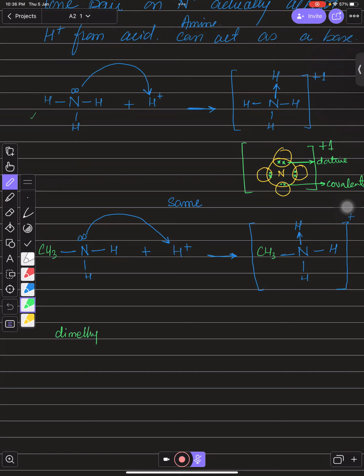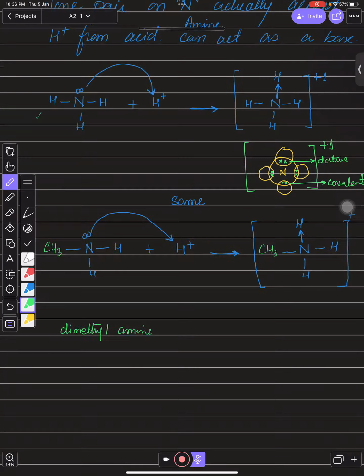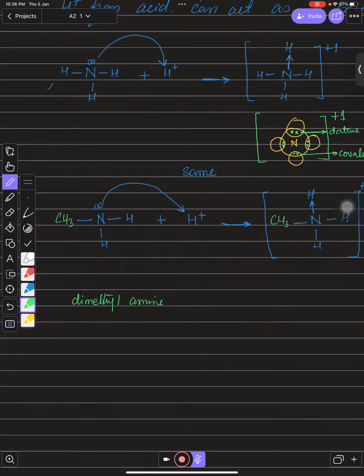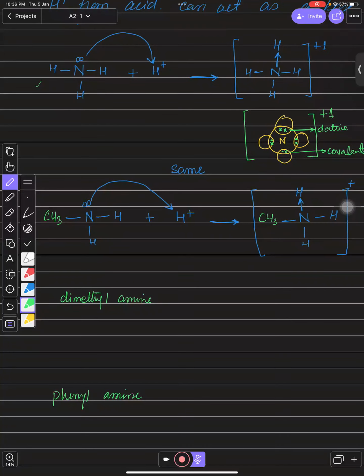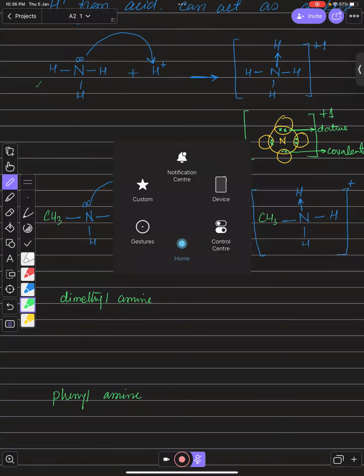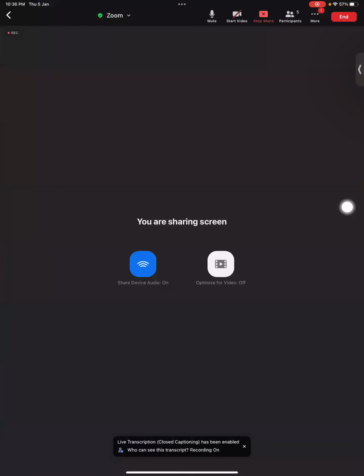You just need to show the working like this: the donation of the lone pair of electrons with dimethylamine and also with phenylamine. Can you please draw this and send me the picture so I can check you are doing it right or not? The same working: the attacking of the nitrogen lone pair on the hydrogen ion and then the formation of a dative covalent bond. Just draw this for dimethylamine and phenylamine, and then we will talk about the relative basicity or alkalinity of these molecules, right?